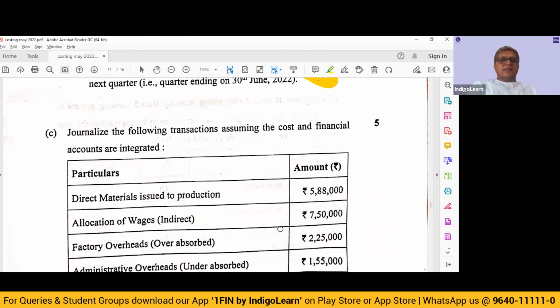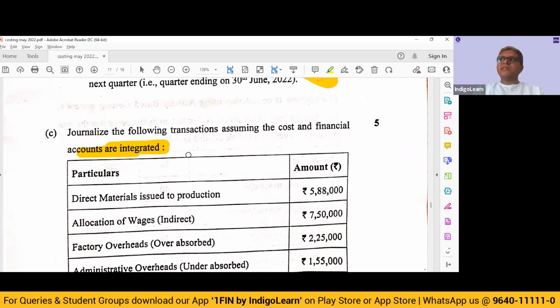Next, very interesting question. Journalize the following transactions, assuming the cost and financial accounts are integrated. So this question is based on integrated accounting. What is the difference between non-integrated and integrated? Sir, in non-integrated, we don't maintain the financial ledgers.